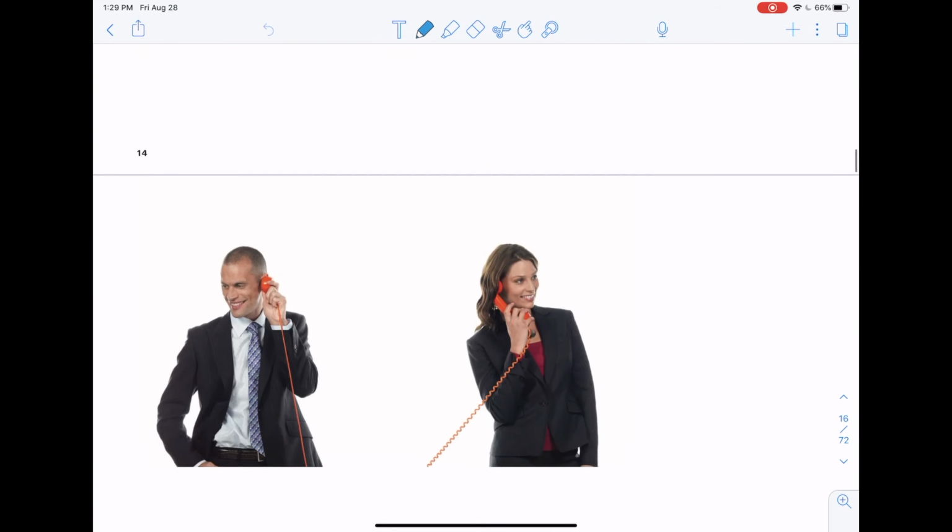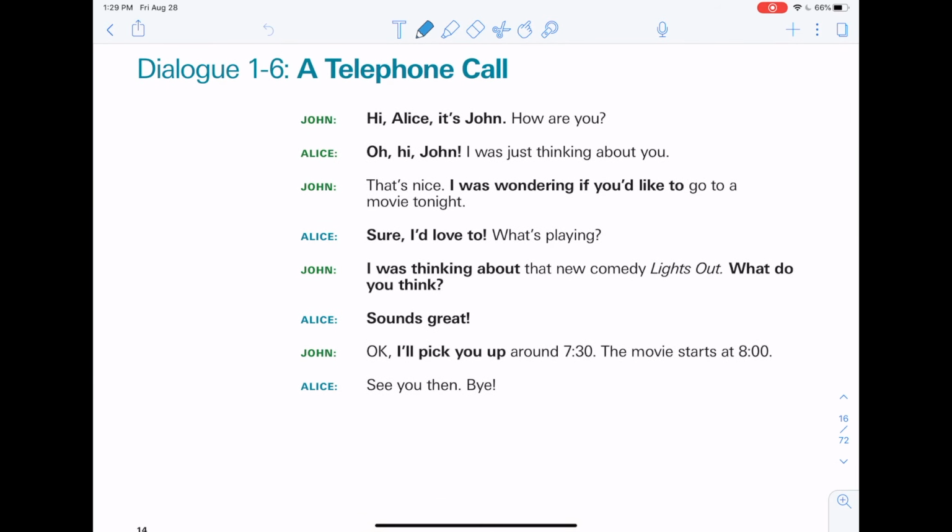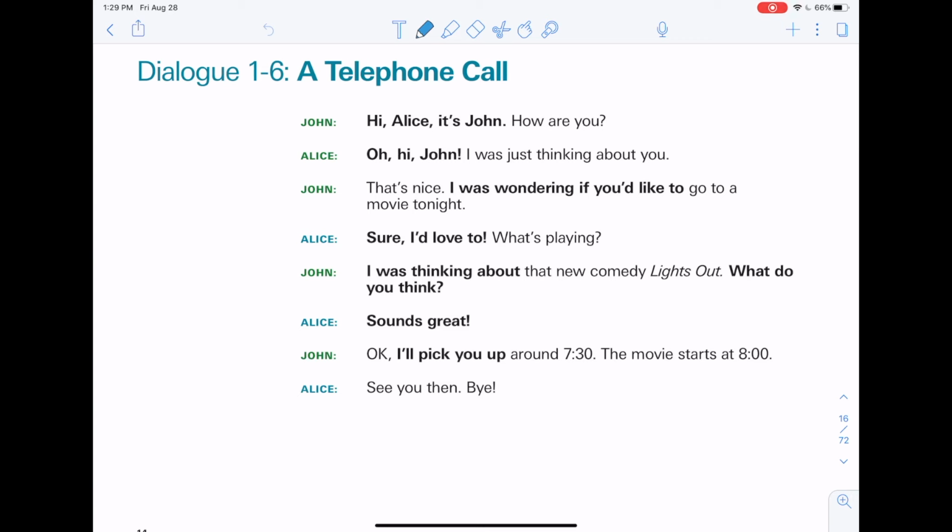And then let's just take a look at some telephone call dialogues. So over here we have, hi Alice, it's John. How are you? Oh, hi John. I was just thinking about you. That's nice. I was wondering if you'd like to go to a movie tonight. Sure, I love to. What's playing? I was thinking about the new comedy Lights Out. What do you think? Sounds great. Okay, I'll pick you up around 7:30. The movie starts at 8. See you then. Bye.